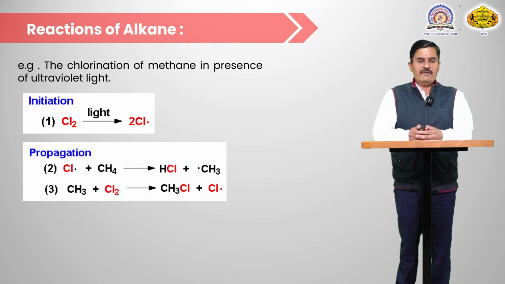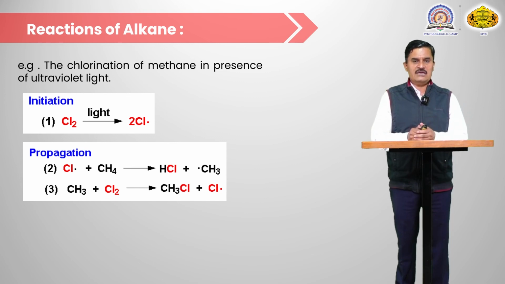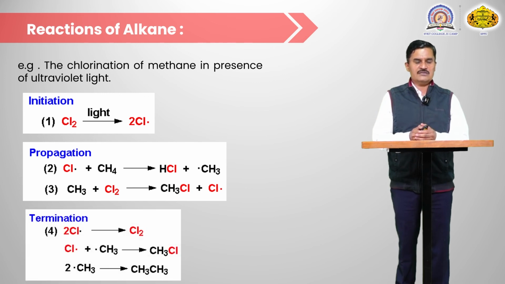That chlorine free radical then reacts with methane, and there is formation of a CH3 free radical. That CH3 free radical reacts with a second mole of chlorine and converts into CH3Cl, meaning chloromethane. So this step is known as propagation. Then the third step is the termination.